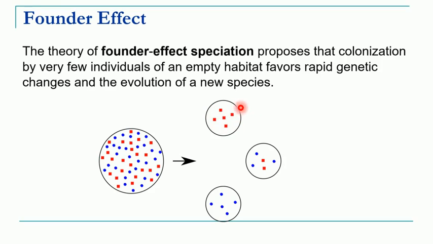So it might happen that new mutations could take place in this population. The gene pool of this small population will change over the period of time, and this will result in the formation of a new species from a larger population of a species. Okay, so this is called the founder effect.